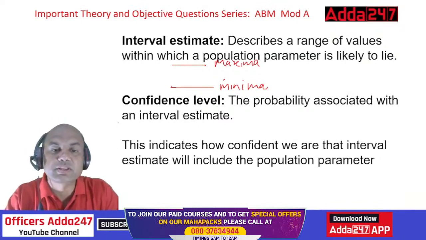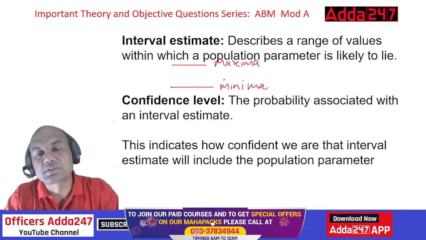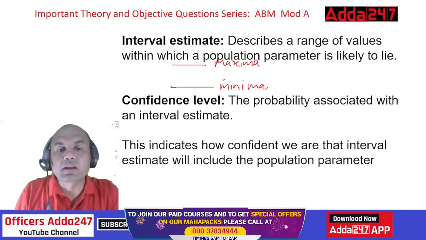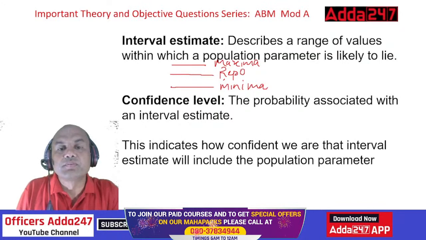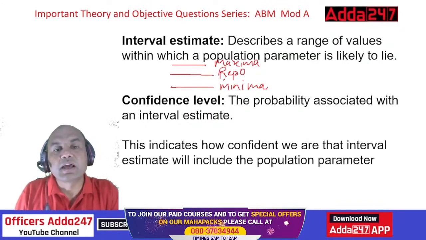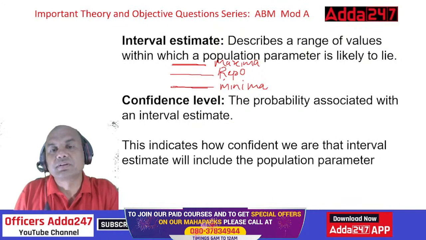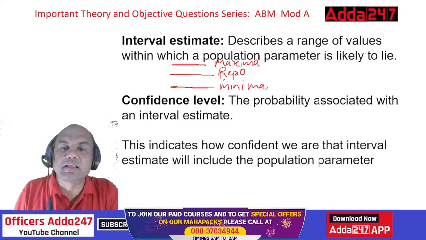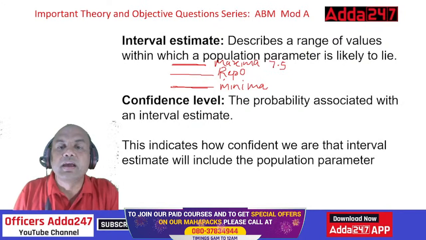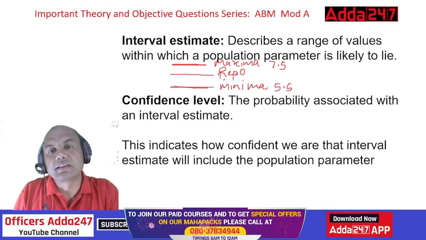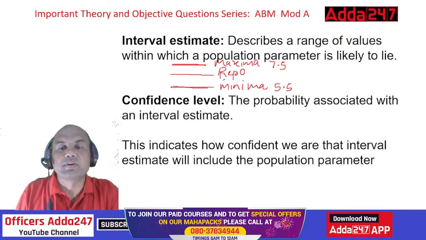And what is the confidence level? Confidence level means the probability associated with the interval estimate. Up to what range will my answer lie? Let's say the repo rate: what are the chances it will lie within this upper and lower range? Suppose I give a range with a maximum of 7.5 and a minimum of 5.5, and I say the repo rate will lie between 7.5 and 5.5.